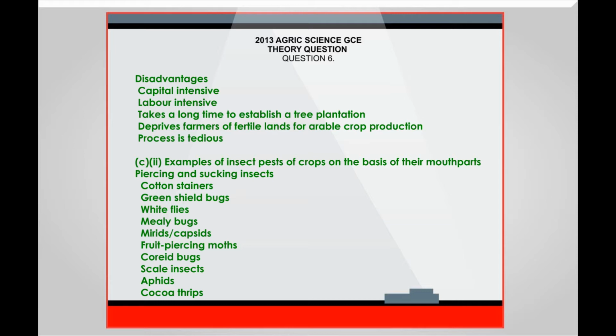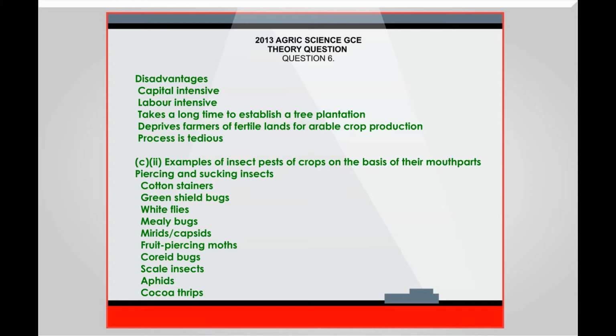Disadvantages are: capital intensive, labor intensive, takes a long time to establish a tree plantation, deprives farmers of fertile lands for arable crop production, process is tedious.